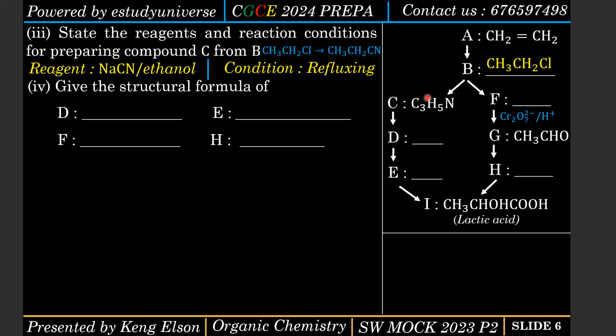Okay, now this guy here is actually propanonitrile. How will I convert propanonitrile to a carboxylic acid in 2 steps? Because I need to move from C, but I need to pass through 2 different steps before I get to the carboxylic acid. So first of all, you need to think of removing the nitrogen.